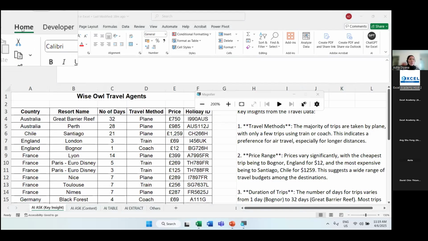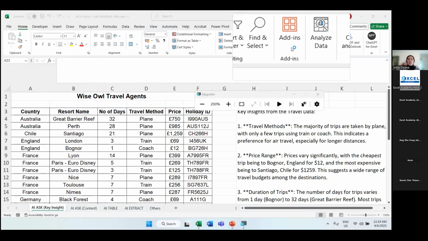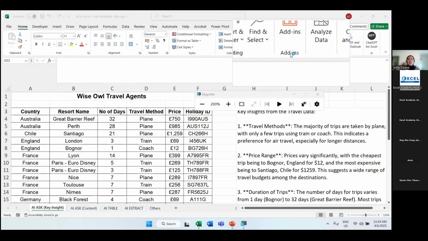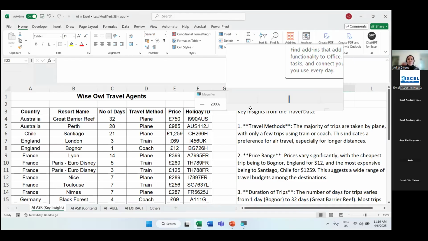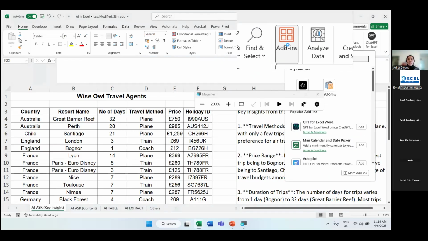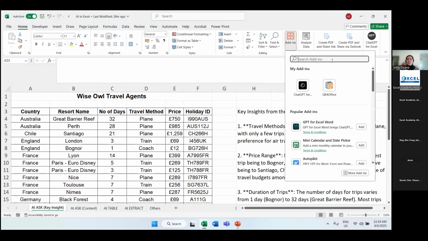So we can just go to the Home tab, and on the right side, just beside Analyze Data, you can see the Add-ins ribbon. You can press the Add-ins button here, right? When you click on Add-ins, you can just type whatever you want. So search for an add-in.